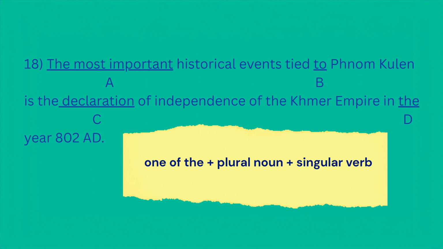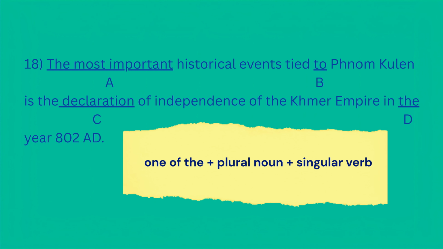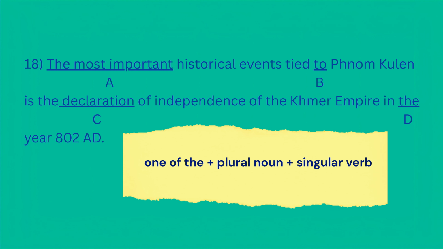Let's start with part A, the most important. The full phrase is the most important historical events, and here's where we pause. The verb later in the sentence is, a singular verb, but the subject here is events, plural. That's a mismatch. Now, we can't change the verb is because the sentence is clearly focusing on one key event, the Declaration of Independence.